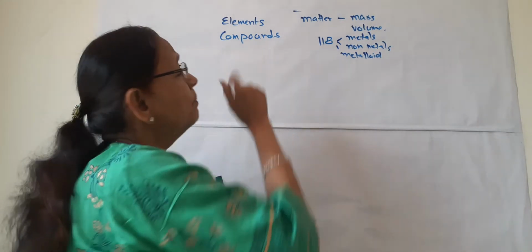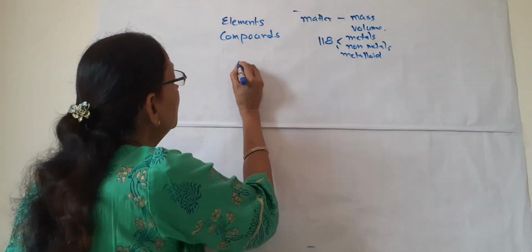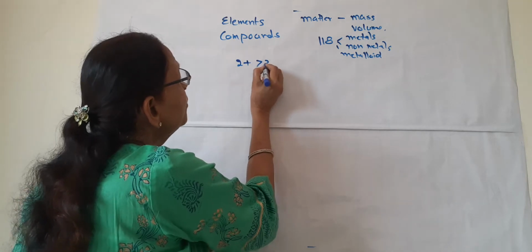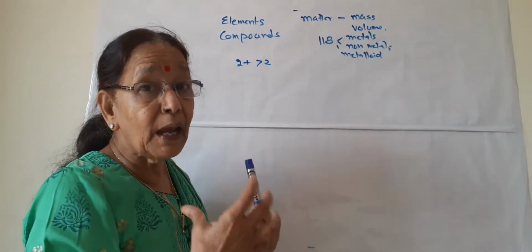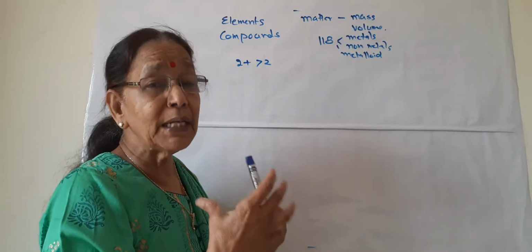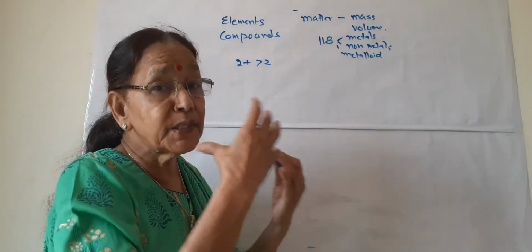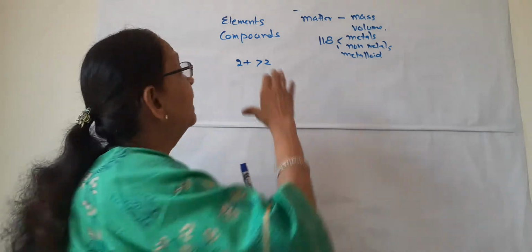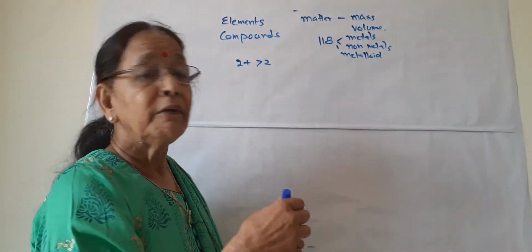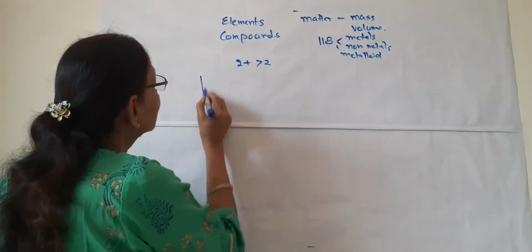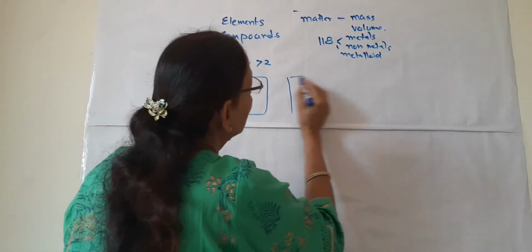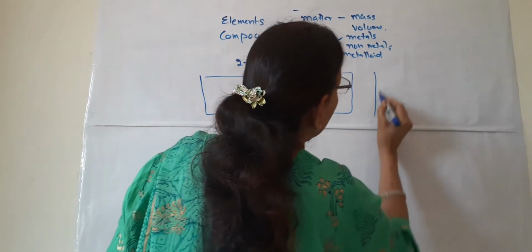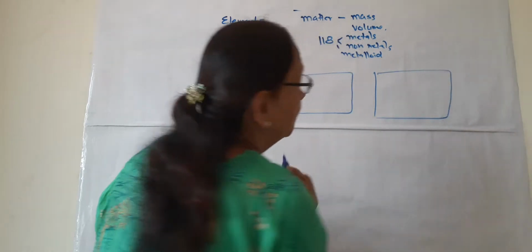What are compounds? When two or more than two elements combined together chemically by some chemical reaction in fixed proportion by mass, then it is a compound. I will explain with some examples. Suppose this is one block, this is the second block, and this is the third block.